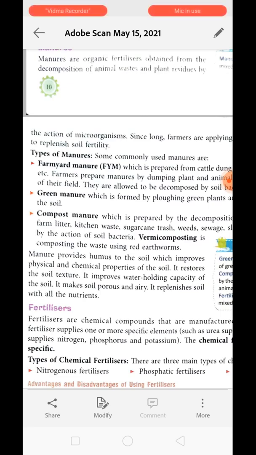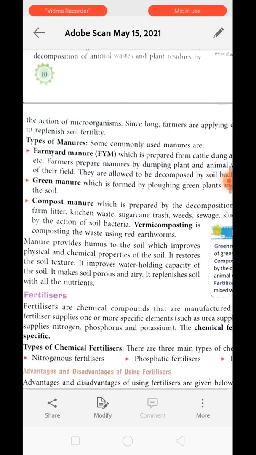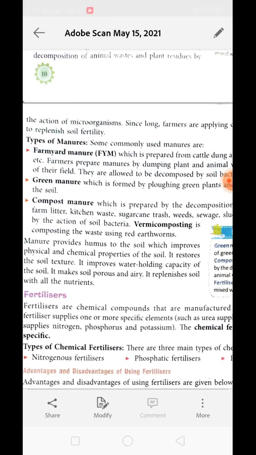Manure provides humus to the soil, which improves the physical and chemical property of the soil, because these things are natural. When the microbes act on these natural substances, they get digested and complex nutrient materials are present. These complex nutrient materials are later acted upon by microbes and converted into simple nutrients. Then they get mixed into the soil, dissolve in water and are later used by the plant.